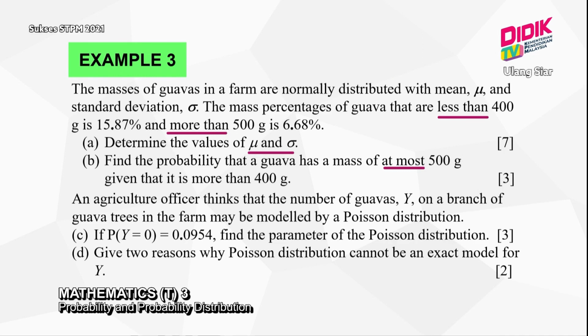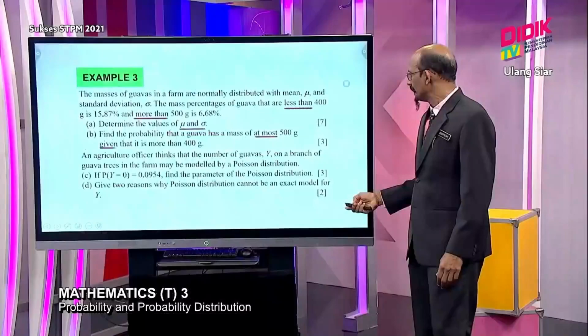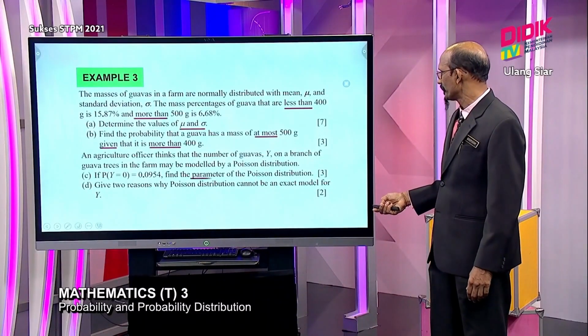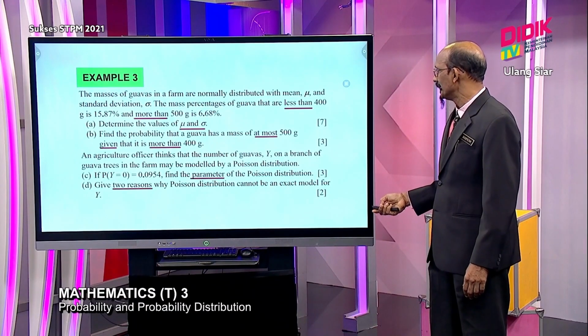Then give two reasons why Poisson distribution cannot be an exact model. Here we work with Poisson, but here we say why we cannot use Poisson. It's just an explanation. So the keywords are parameter and reason. Let us see the solution.